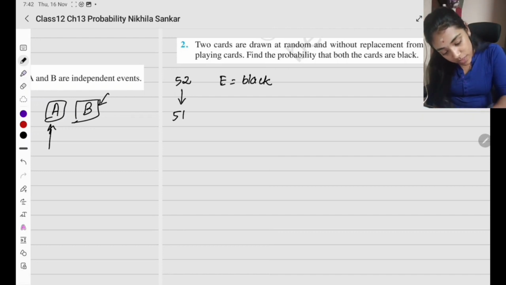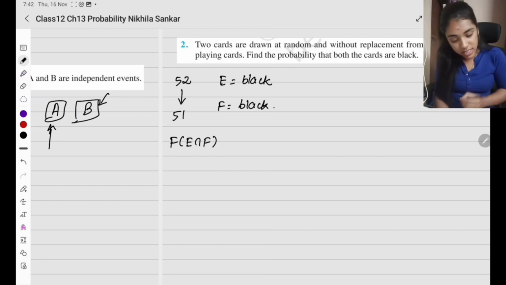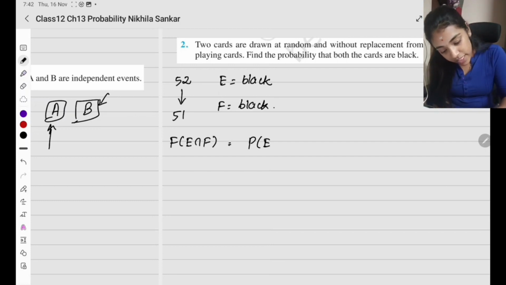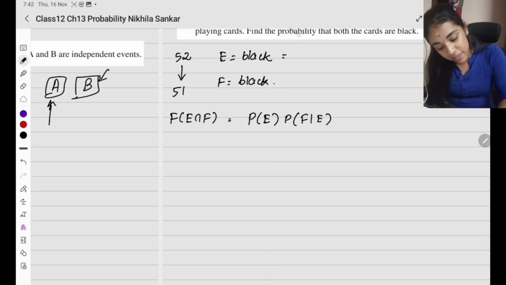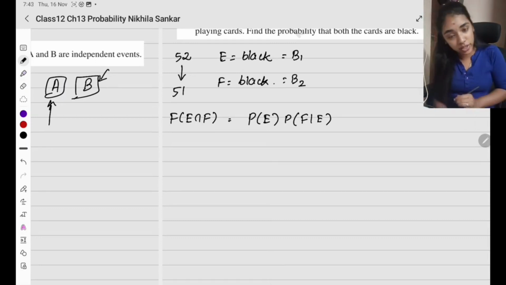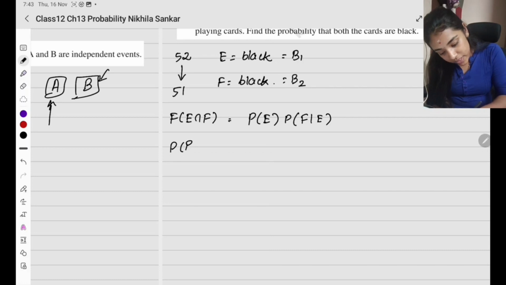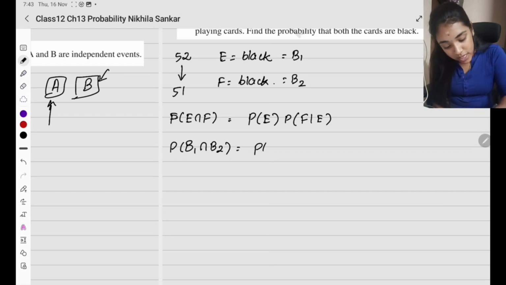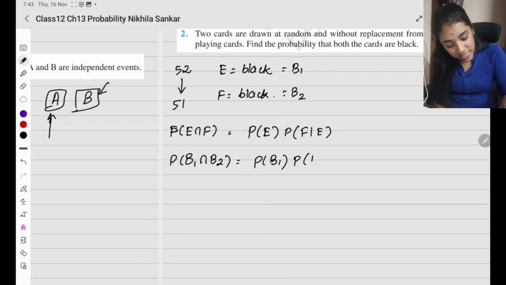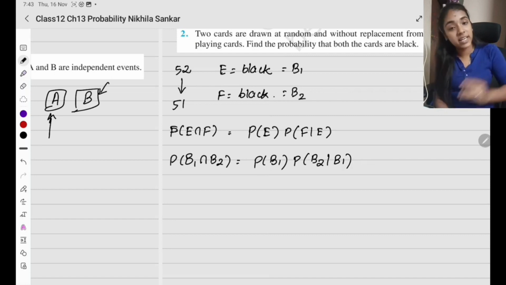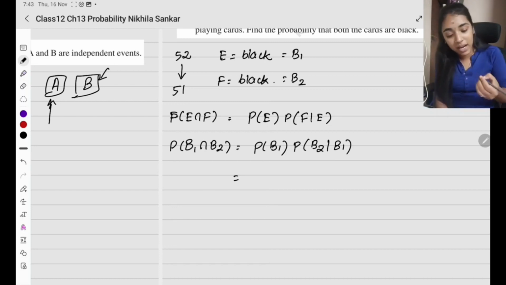So event E is going to be black card. Event F is again going to be a black card. They are asking for both black cards, which is going to be probability of event E times probability of F given probability of E. இல்லை இது எப்படி எழுதலாம்? First black card 1 எடுக்கிறோம், அடுத்து black card 2 எடுக்கிறோம். சிம்பிளா புரியணும்னா ரெண்டுமே this is going to be probability. Probability of black card 1 intersection ரெண்டாவது black card is going to be first ஒரு black card எடுத்தாச்சு. இப்போ second ஒரு black card எடுக்கணும் given that you have already taken a black card. Clear?